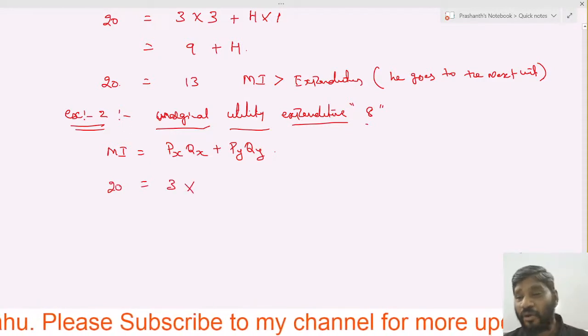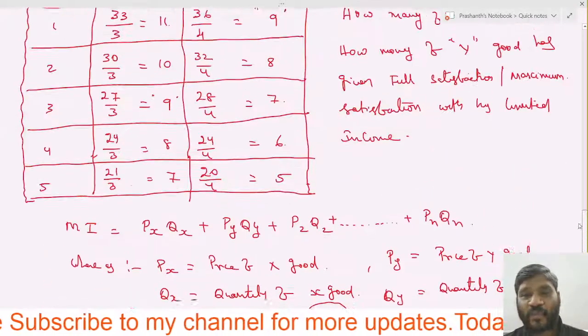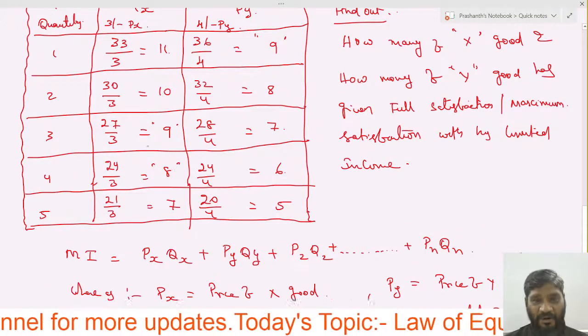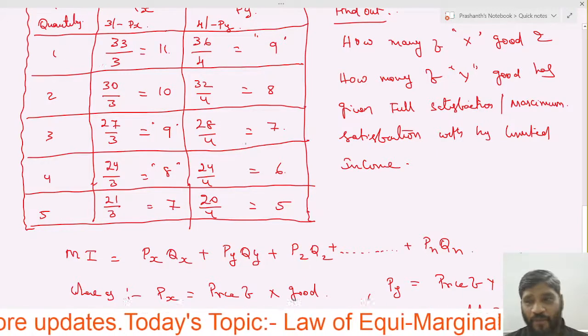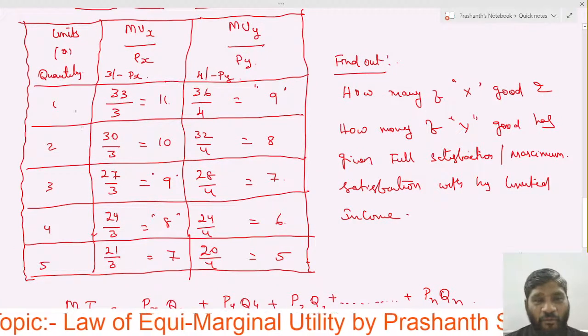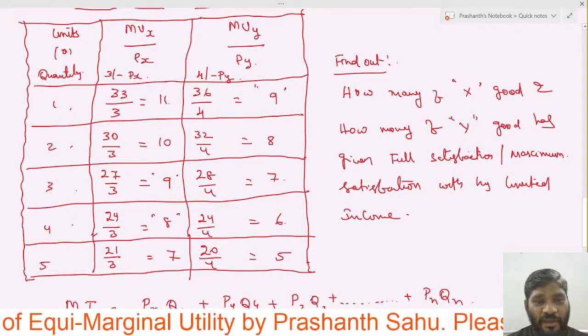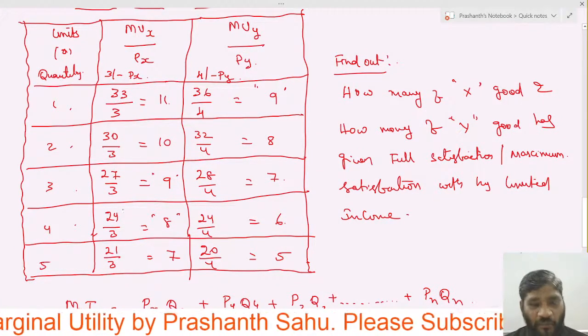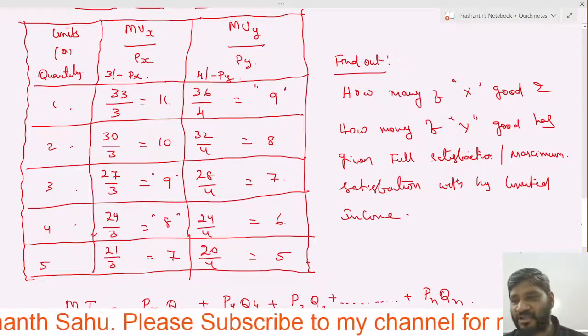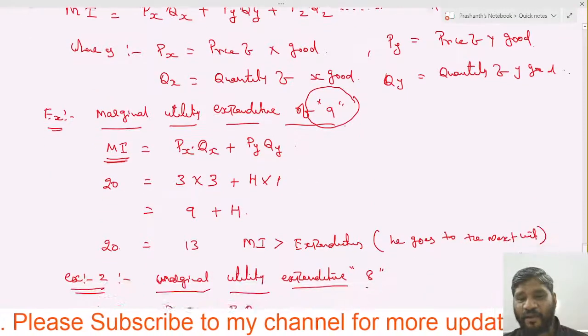Now you see in the table, we are calculating the 8th one. How many units of X good? Check clearly: 1, 2, 3, 4. So there are 4 units of X good, and we will take out the quantity.